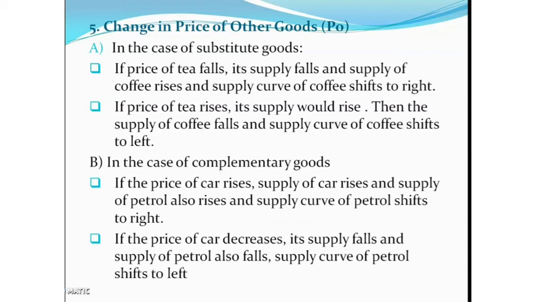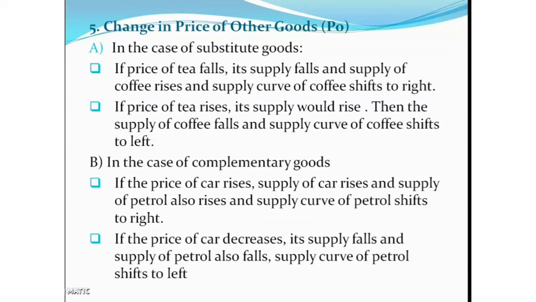And the supply of coffee rises because the producer shifts the use of resources from the production of tea to the production of coffee. So the supply of coffee rises and the supply curve of coffee shifts to the right. So the shift in supply curve of coffee is due to fall in price of tea.